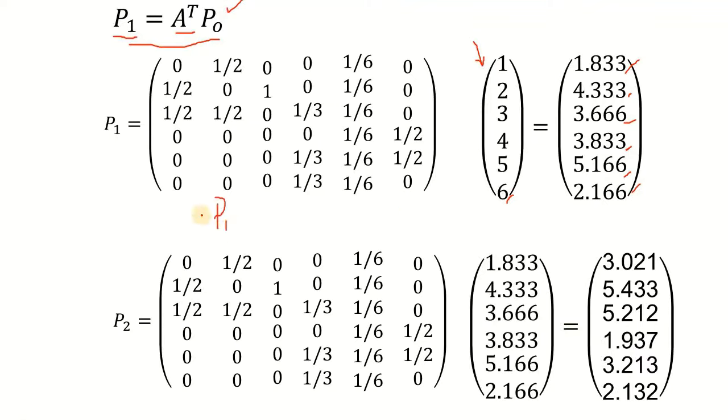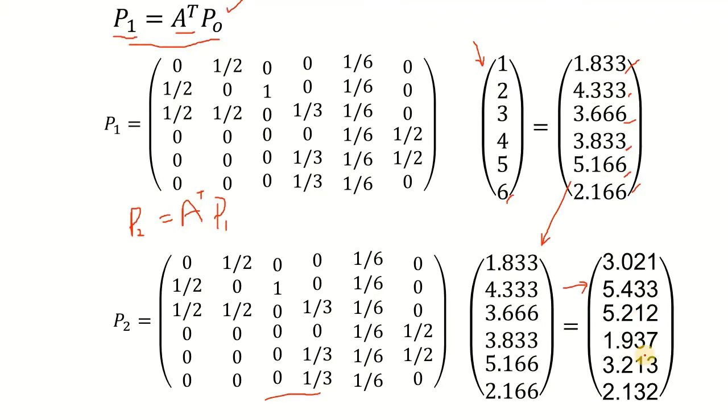In the next iteration, if we provide P1 and multiply it with A transpose, that is going to give us the PageRank values of all these nodes for the second iteration. So over here we are repeating the process using all these PageRank values that we have got from the first iteration and multiplying them with a matrix that is not going to change, and this has given us the values for P2.